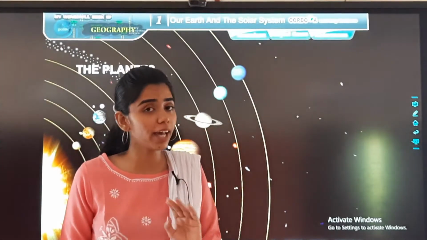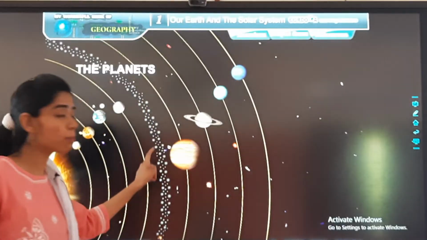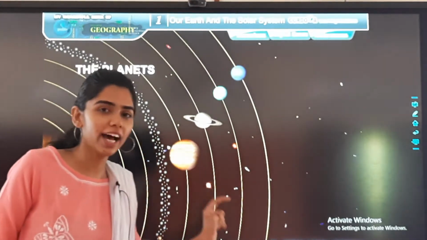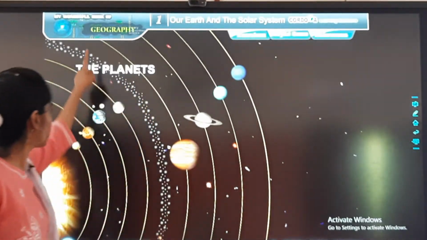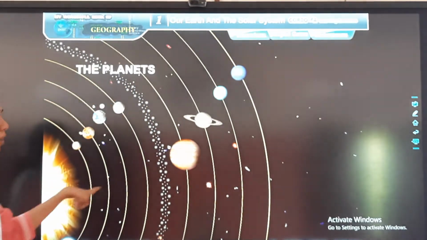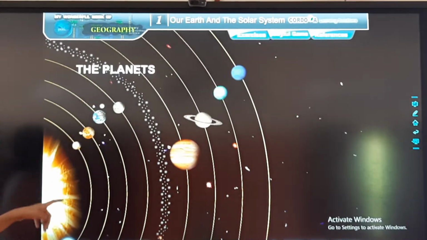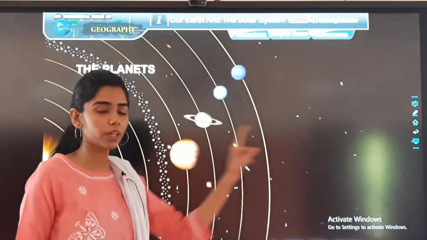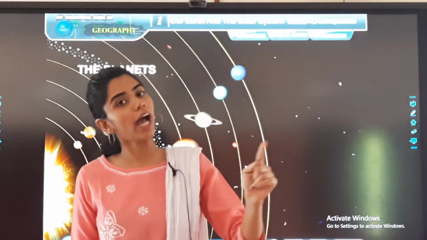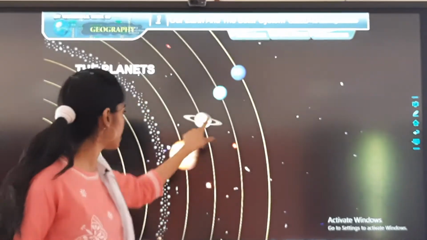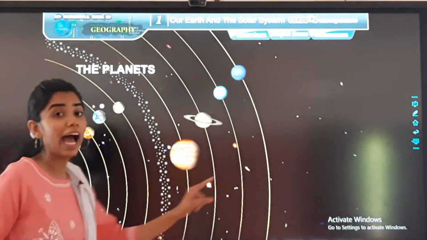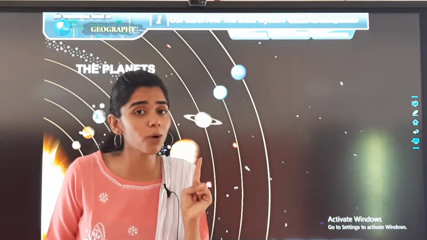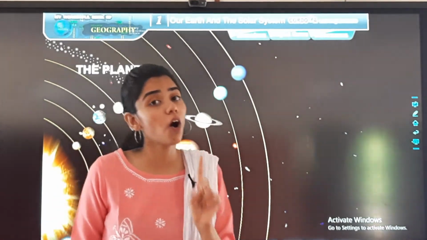It is with the help of the sun that they get light and heat. So you can see, as I told, they revolve around, and there is a fixed path, and they revolve in that. Everyone has a fixed path, and this fixed path is known as the orbit.